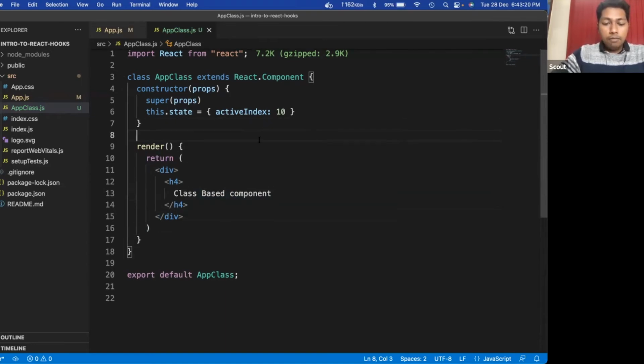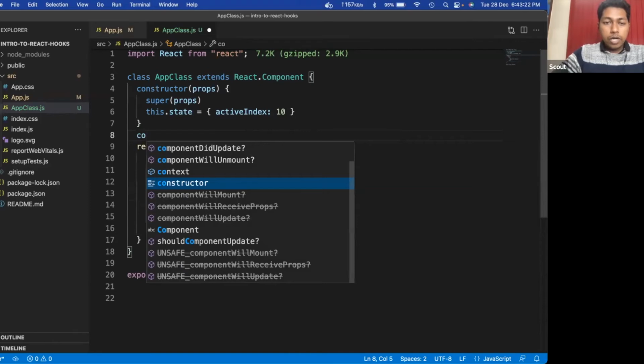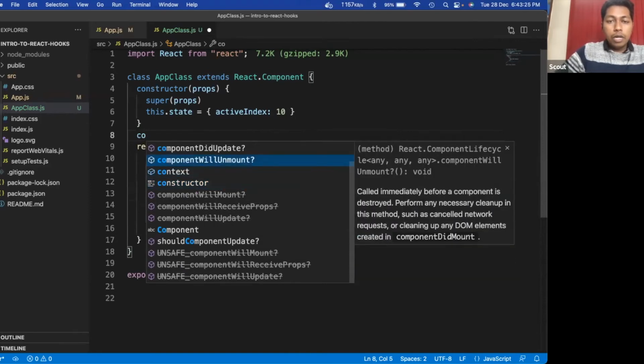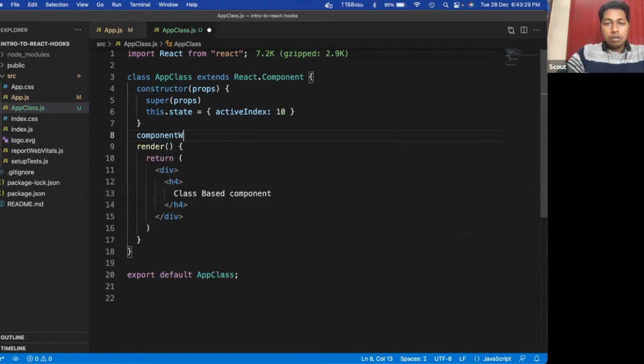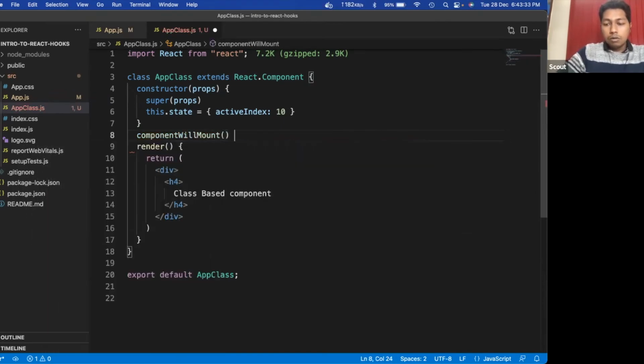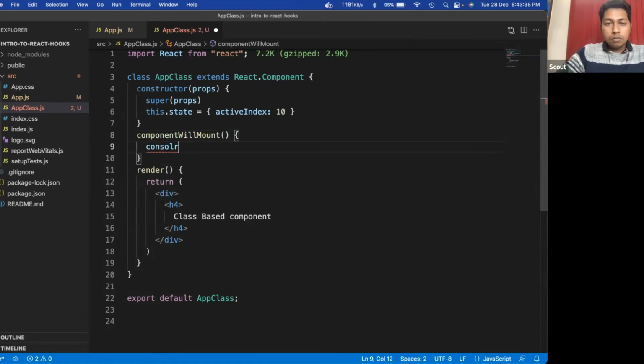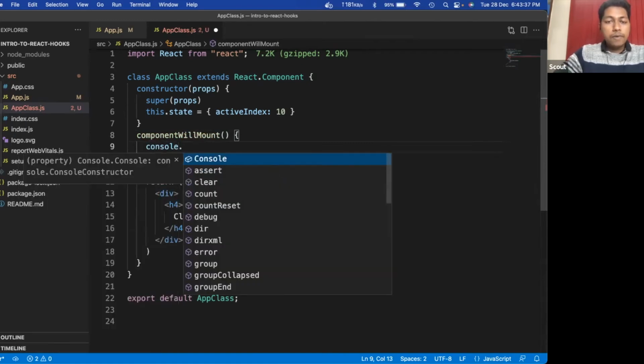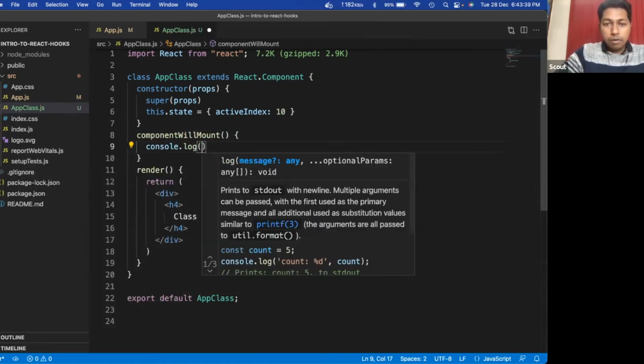Like we have componentWillMount. Let's do a console log in every lifecycle method, then you will understand it better.